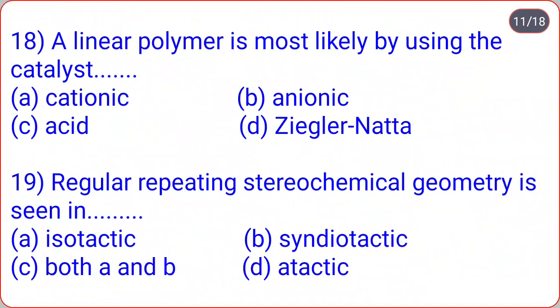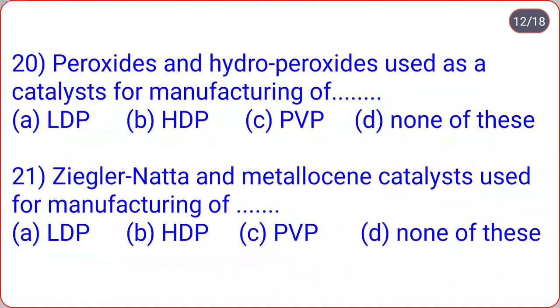A linear polymer is most likely formed by using the catalyst dot dot. Cationic, anionic, acid, Ziegler-Natta. So a linear polymer is most likely formed by using the Ziegler-Natta catalyst. Regular repeating stereochemical geometry is seen in dot dot. Isotactic, syndiotactic, both A and B, atactic. So the correct option is C, that is both A and B.